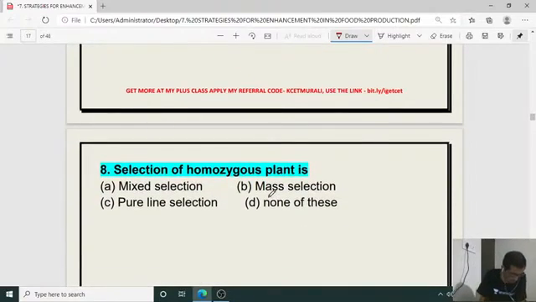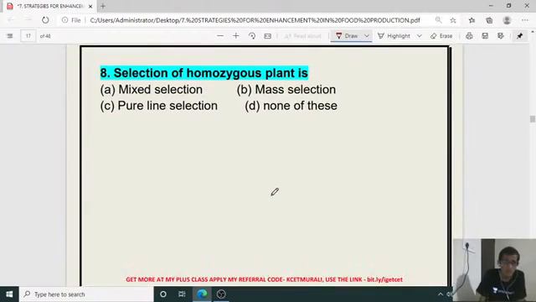Then eighth one, selection of homozygous plant is through which method? Mixed selection, mass selection, pure line selection, none of this. It is pure line selection.